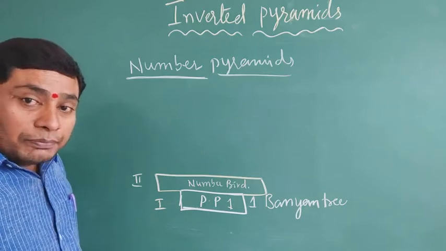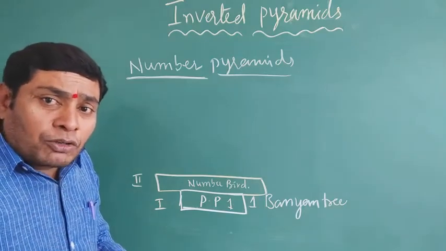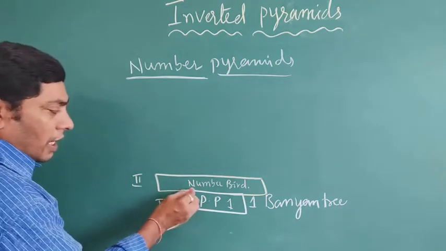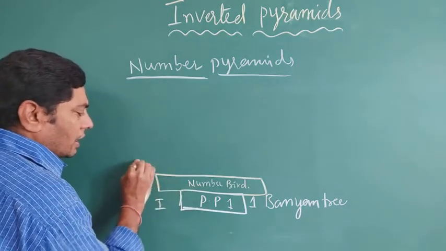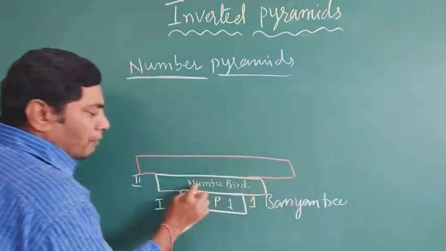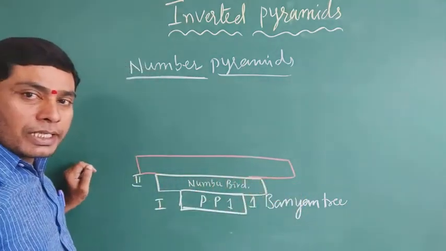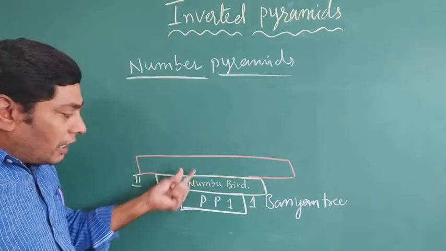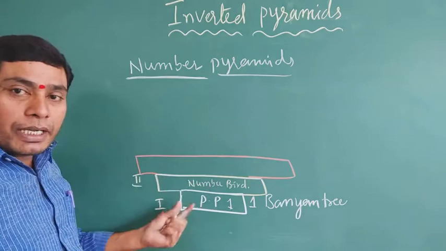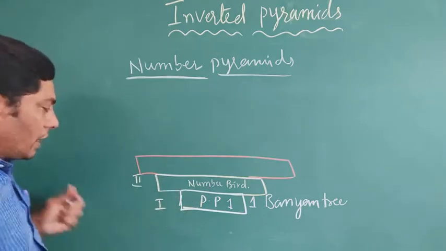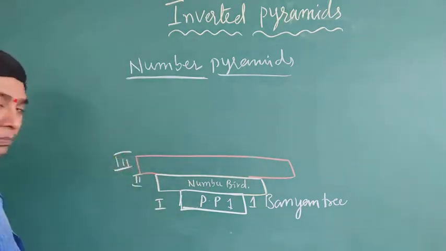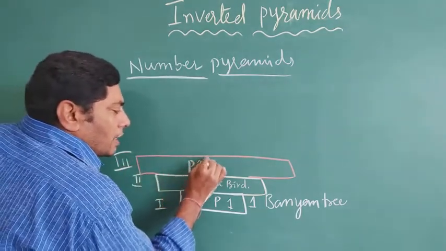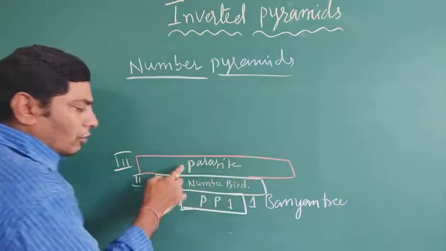And some ectoparasites depend on the herbivores, like birds, squirrels, and insects. The ectoparasites live on the birds, depending on the herbivores, which are the second trophic level. It is a third trophic level, the parasites.